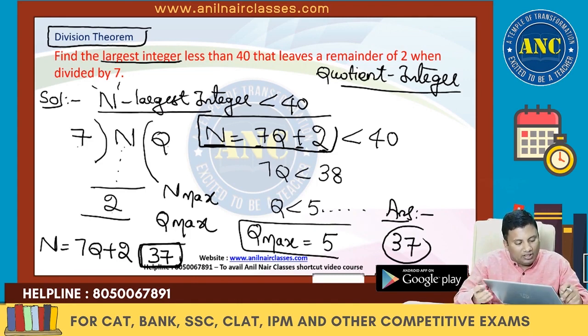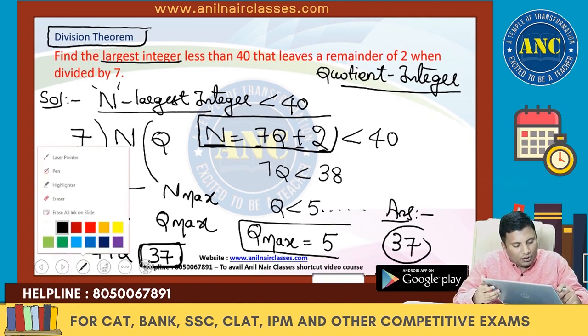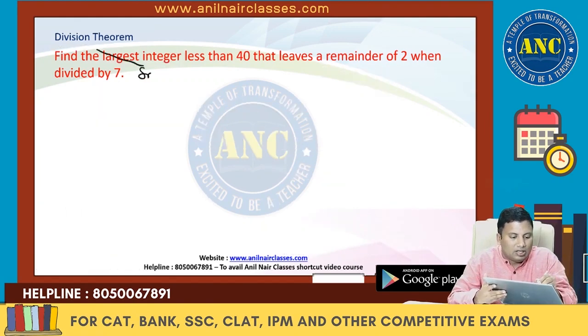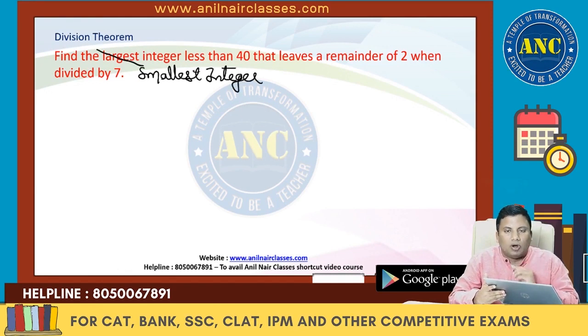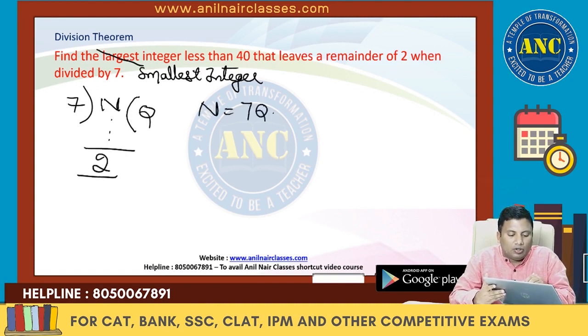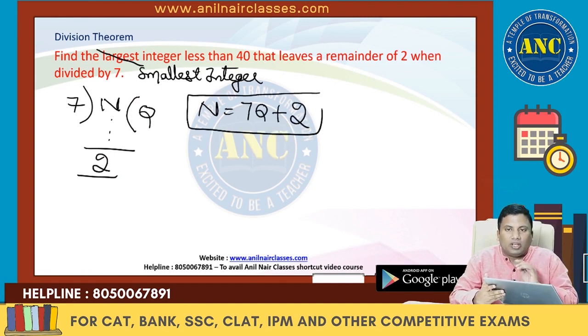Now I will change this question. If the question is the smallest integer, there is a number n, n is divided by 7, quotient is q, remainder is 2. Dividend equals divisor into quotient plus remainder, so n is 7q plus 2.